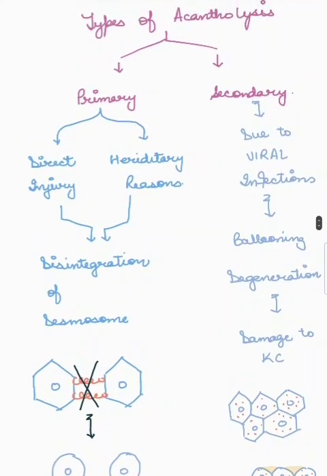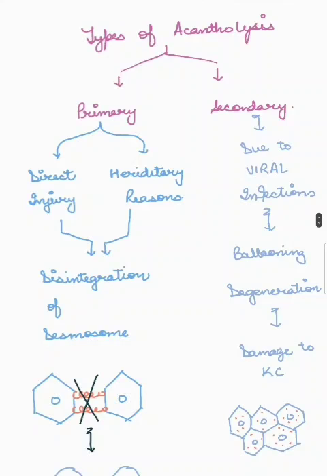Now it is better if you take a screenshot of this very important conceptual slide. In primary acantholysis, what is happening? There is some direct injury to the keratinocytes or there is some hereditary reason. By direct injury, I mean to say that there is formation of immunoglobulins. There is formation of antibodies.